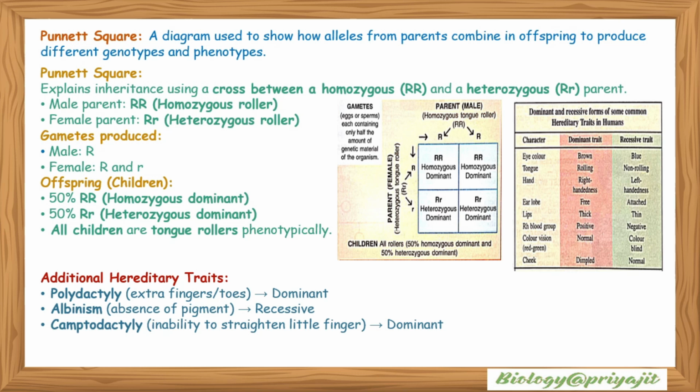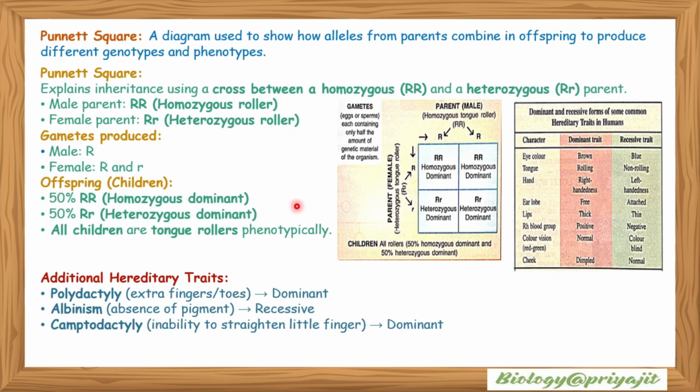It's a diagram used to show how alleles from parents combine in offspring to produce different genotypes and phenotypes. The Punnett square basically explains inheritance using a cross between a homozygous and a heterozygous parent. Here the gametes produced by the male are only R, and the female produces both capital R and small r as she is heterozygous. The male parent is capital R capital R, homozygous roller, and the female parent is capital R small r, so heterozygous. Among the offspring there is 50% capital R capital R and 50% capital R small r. The 50% is homozygous dominant and 50% is heterozygous dominant.